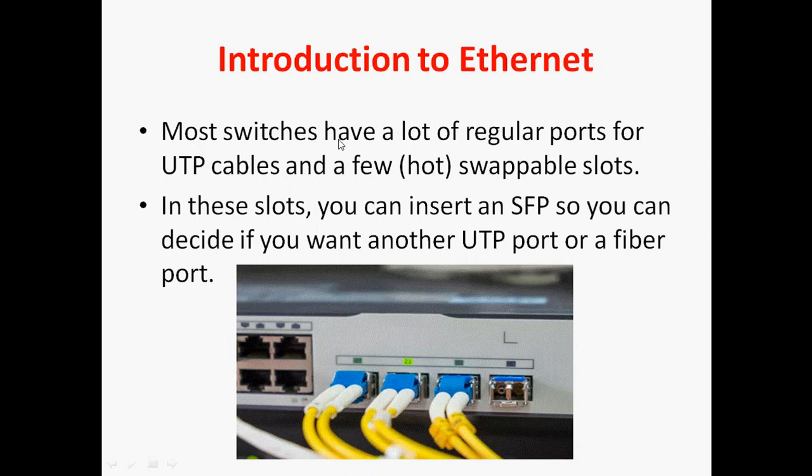Most switches have a lot of regular ports for UTP cables and a few hot swappable slots as well. Here we can see these ports are regular UTP cable LAN ports. Some of the ports are swappable slots, so in this slot you can insert the SFP. In case you are connecting fiber, you can use an SFP. So you can decide whether to use copper or fiber. Here in this example diagram, I am using fiber. One fiber cable is used for transmission and another one is used for the receiving end.